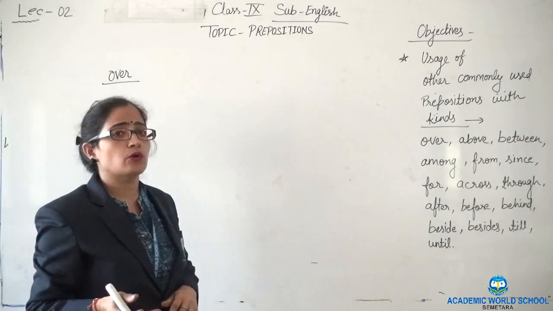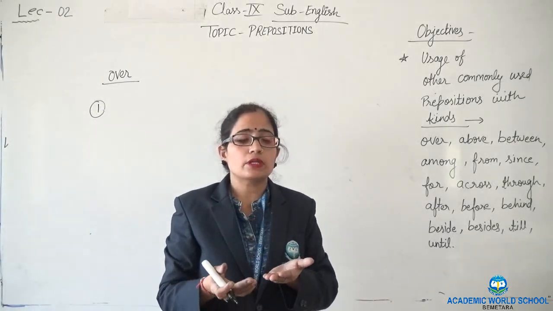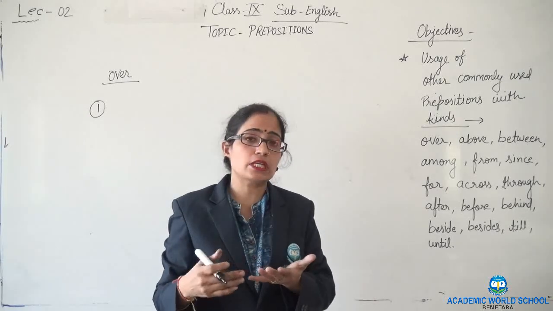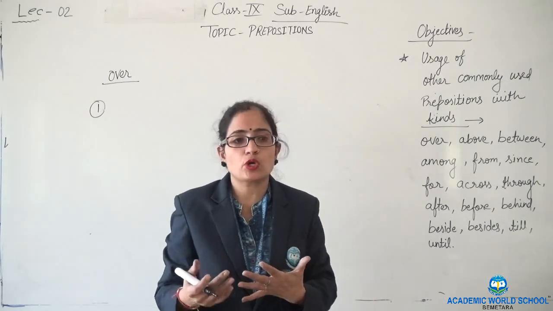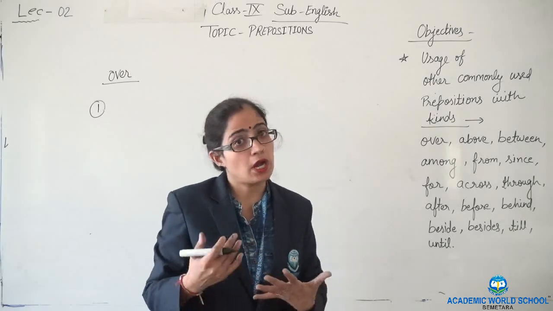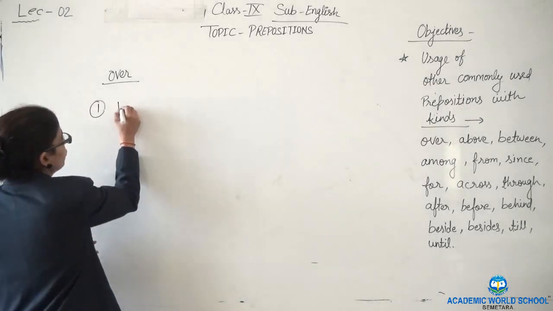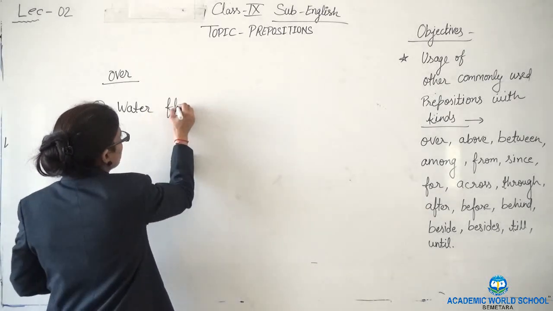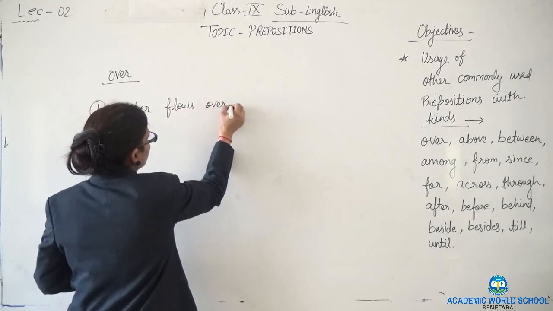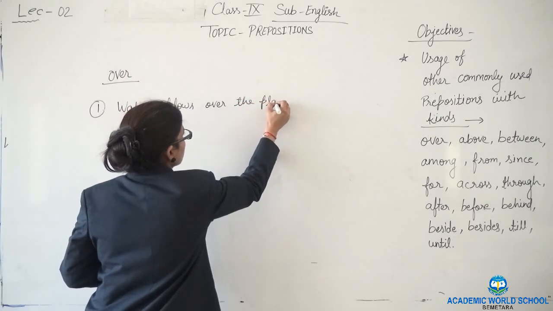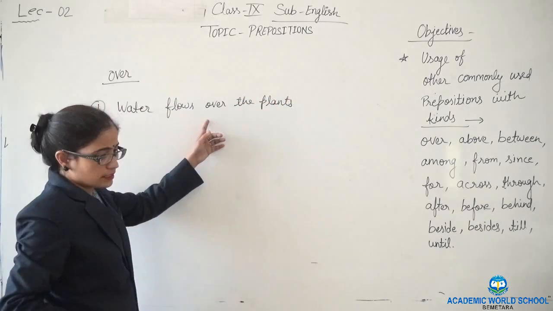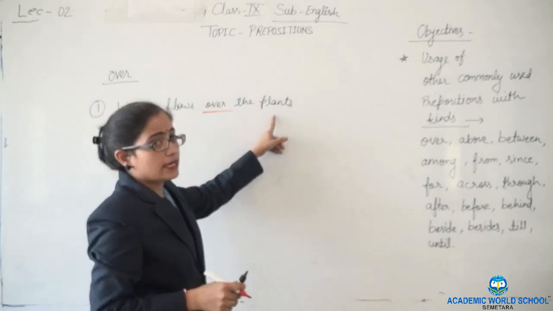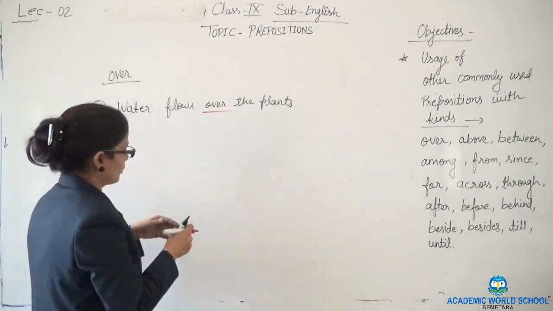Over tells us about something being above something, or sometimes it will give us the sense that something is being covered. Like water flows over the plants. Here it is in the sense of covering the plants, and plants are in contact with this water.